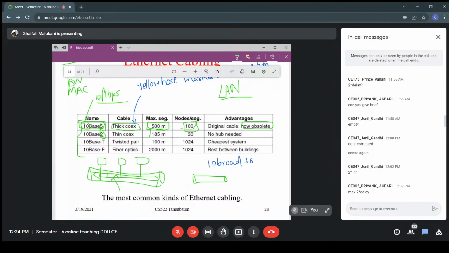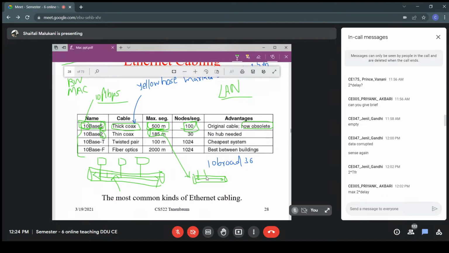Okay. It will be a maximum length of 200 meter. Actually it is 185, but if you see, it is rounded off to 200, so you can say that it is 200 meter. So the maximum segment size is 200 meter.